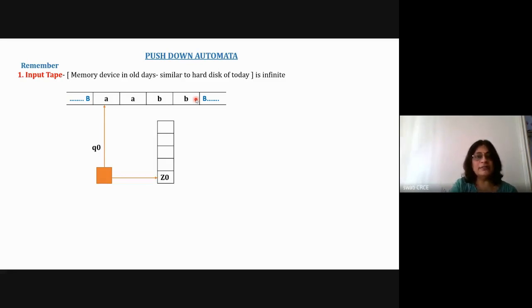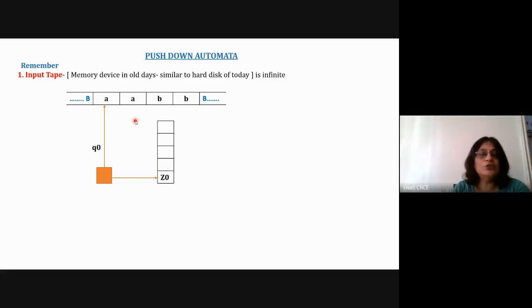The number of a's and the number of b's are the same, and after the a's all the b's come. These two things are given in your language. It is given that the language has two a's and two b's, or n number of a's and n number of b's. Have you understood the first characteristic?